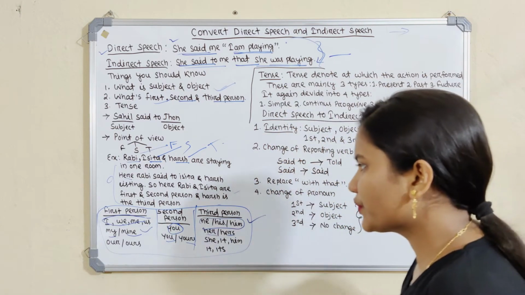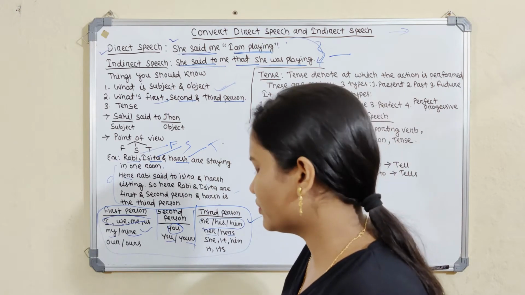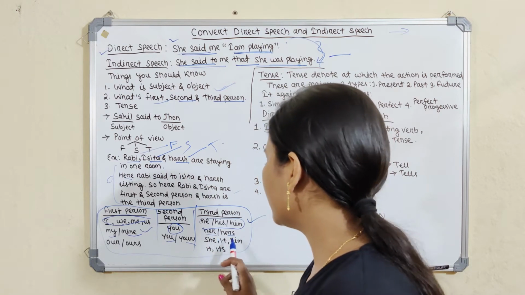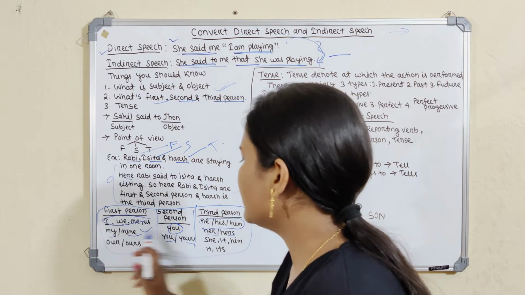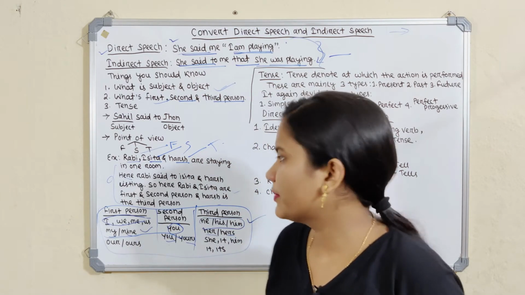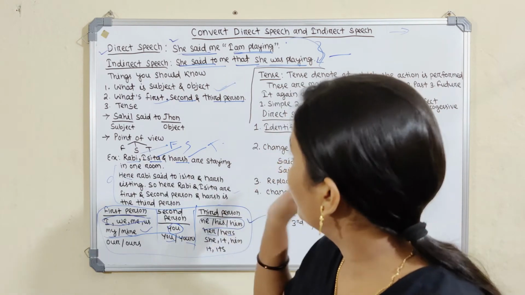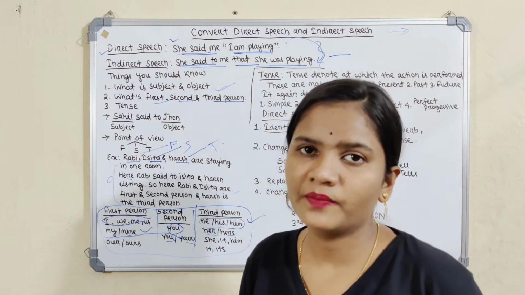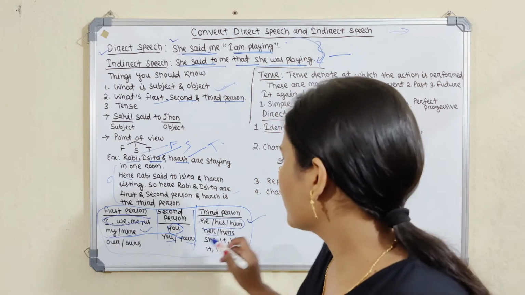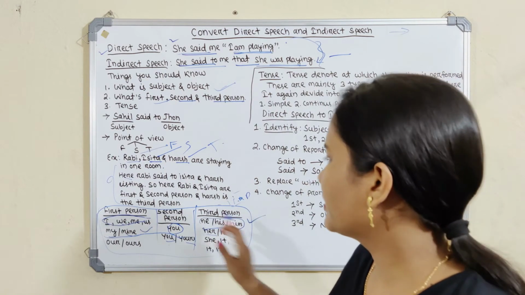If it is the third person we use in the sentence, so our and ours we can use, then you and yours, and she, it, him, it, its. It is the third person. It is a table, and it is very beneficial for all, because first person, second person and third person are very important when we convert direct speech to indirect speech. So we are all learning this, and it is very important. We all have to remember this.